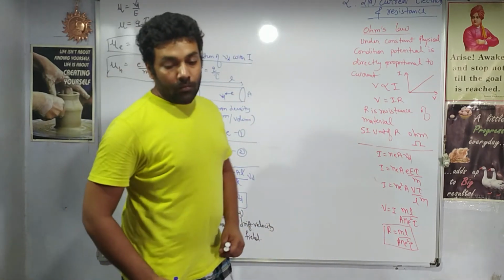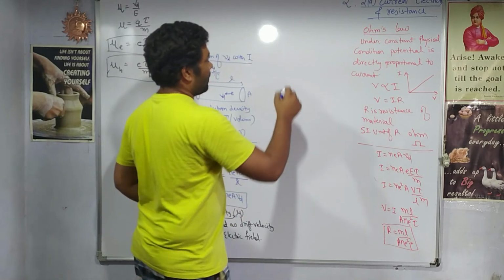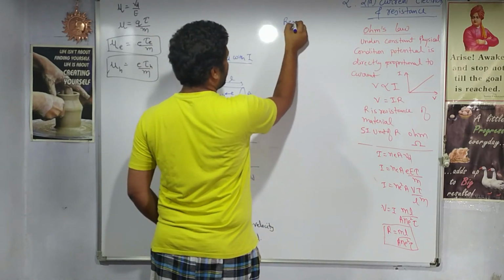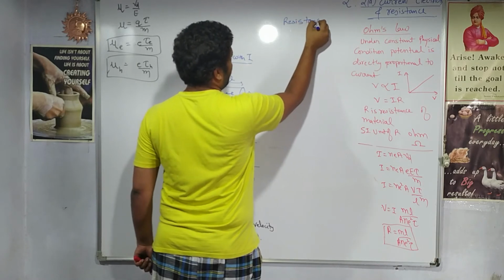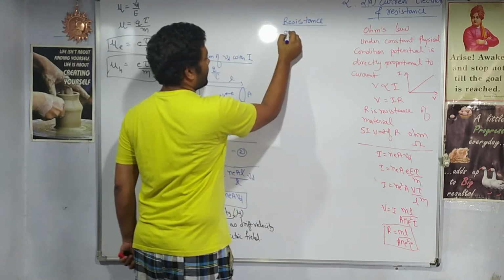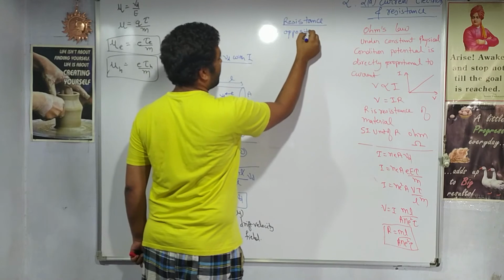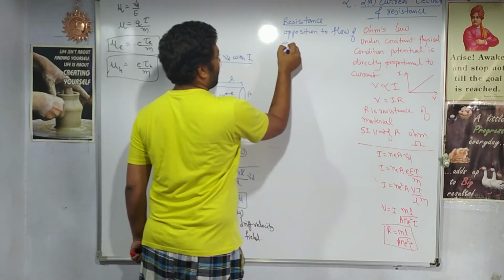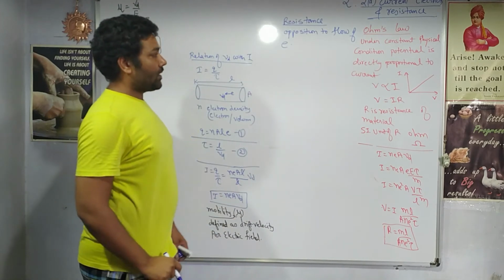Then after the Ohm's law we have resistance. Detailing this term resistance. What is resistance? Resistance we define as the opposition to flow of electrons. Opposition shown to the flow of electrons, right?